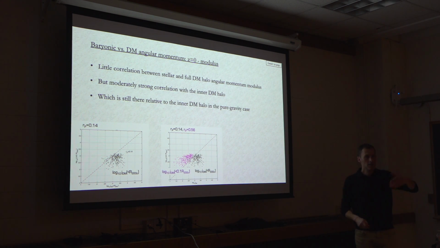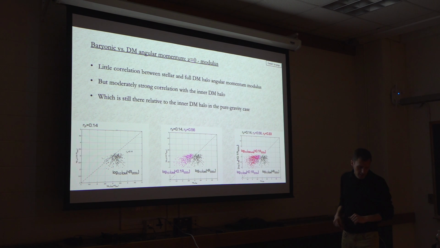So all these changes that the baryons go through, somehow they're also related to the inner halo. And I think this has to do more with the selection, with this angular momentum bias. Even with all of these changes, the baryons ending up in the galaxy are more related in the initial conditions to what ends up as the inner part of the halo than the halo as a whole. And this correlation even remains when we're looking at the inner part of the halo in the dark matter only simulation. So the inner part of the halo in the dark matter only simulation still tells us something more than the halo as a whole about where the galaxy forming will be, how the galaxy forming will correlate.